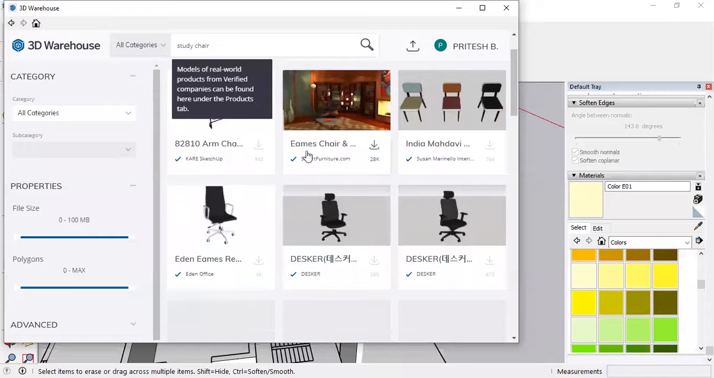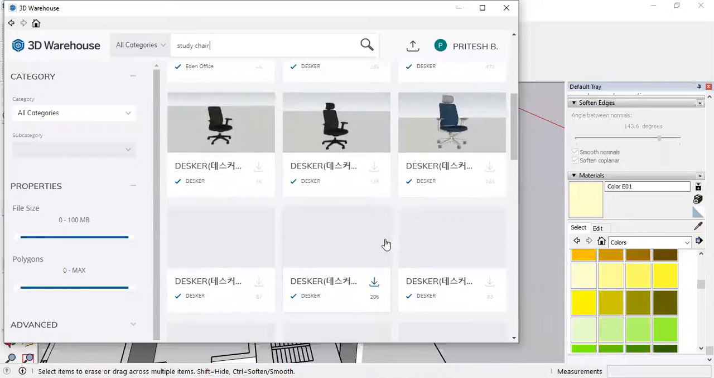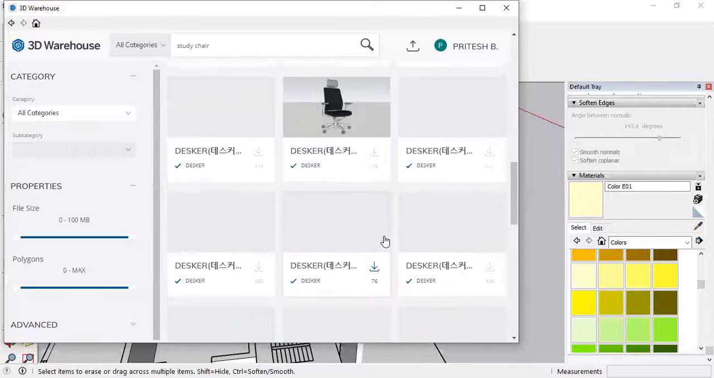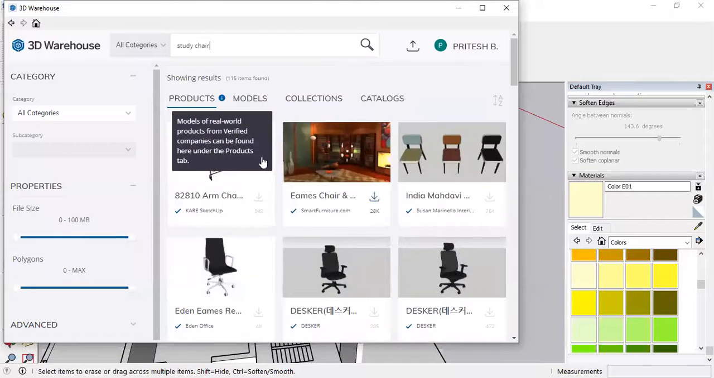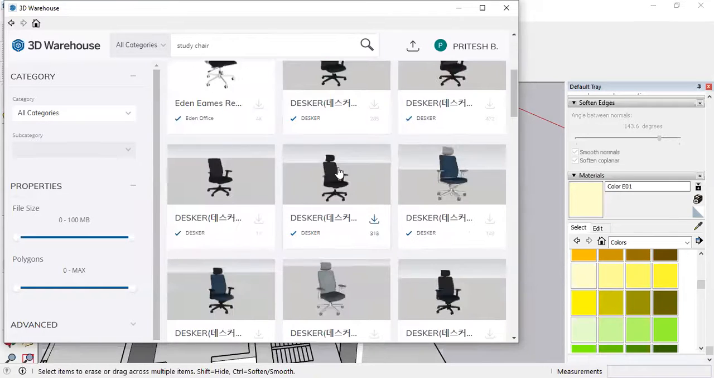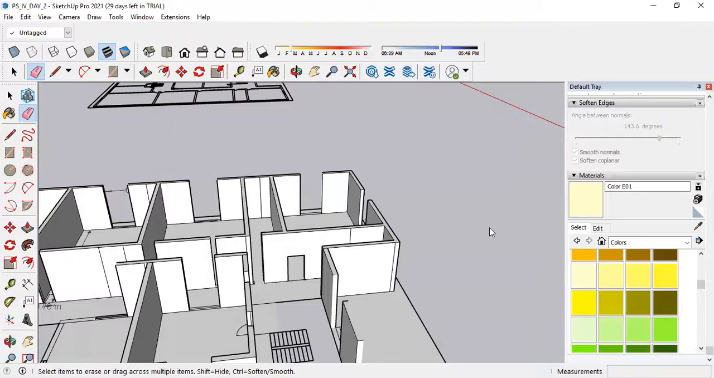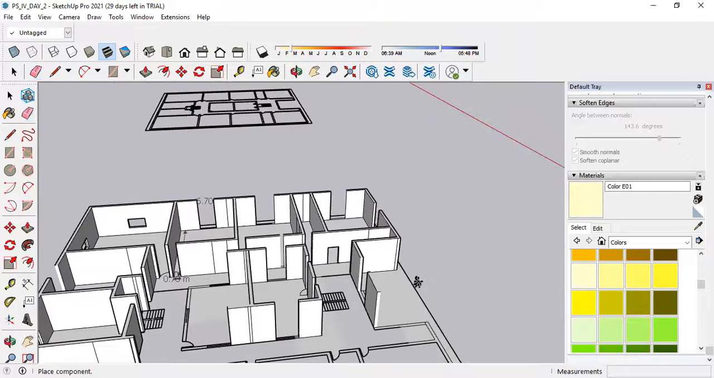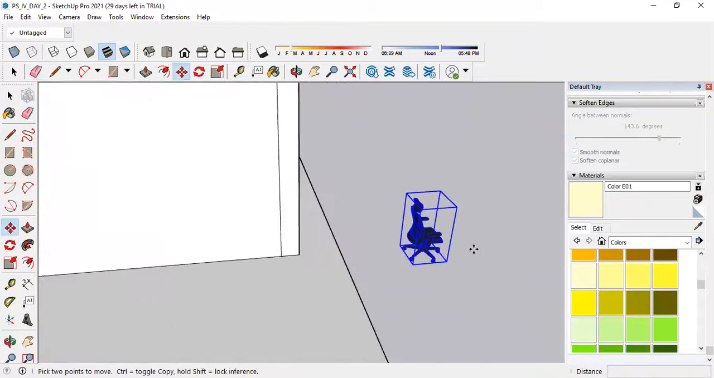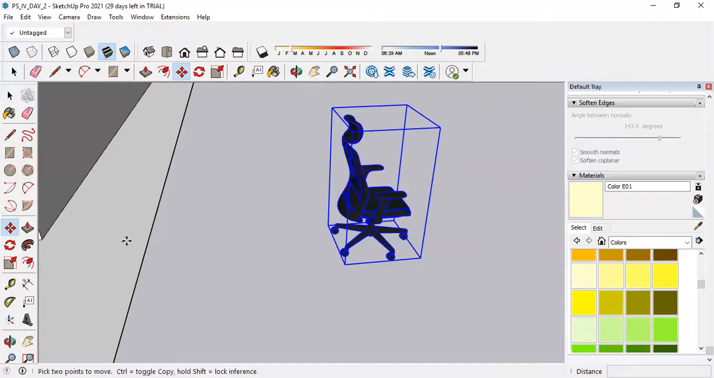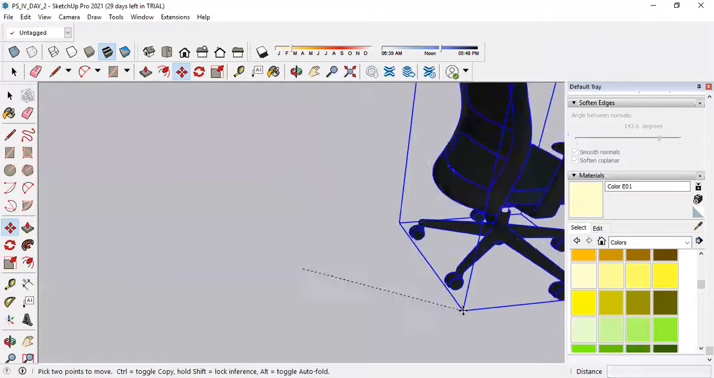I will search for the study chair. So these types of chairs are there. You have to search for the particular chair which is required for the classroom. Then just click on this download button and download it. It will take some time, because if the object which you are downloading has a large number of polygons, or is very detailed, then it will take some time.